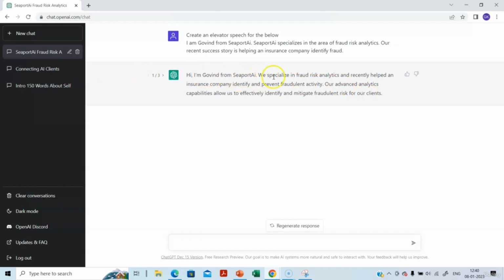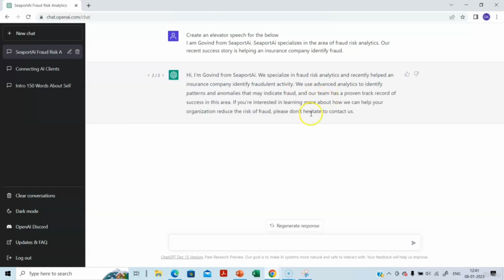The first option talks about the basic details. It uses the words advanced analytics, right? It talks about mitigating fraudulent risk. Remember, in all these brief speeches, the keywords are very important, because keywords help you to gain attention. So the second one talks about anomalies. As I said, anomalies is a key aspect of fraud detection. So it has used anomalies, which is very good.